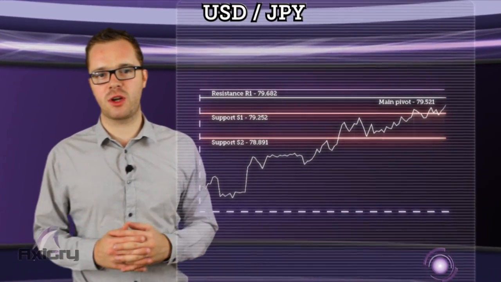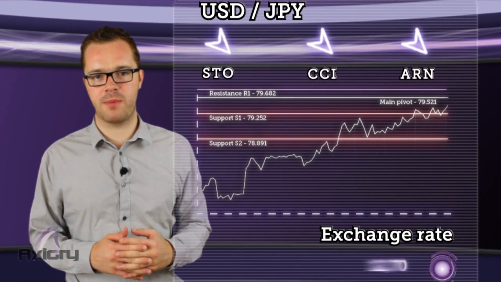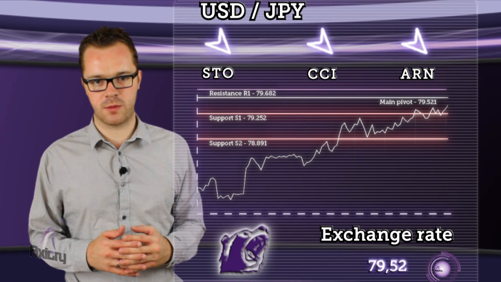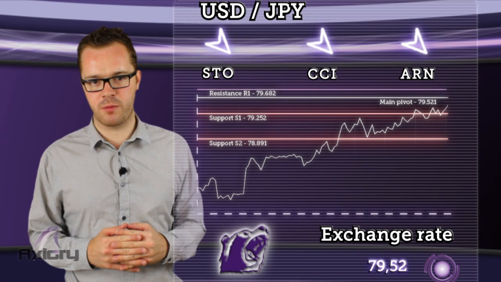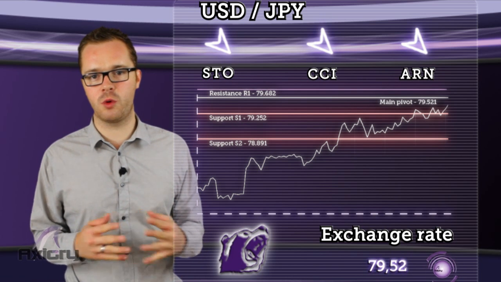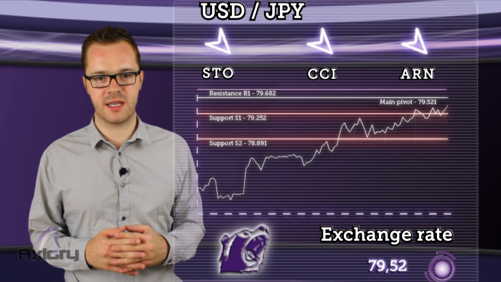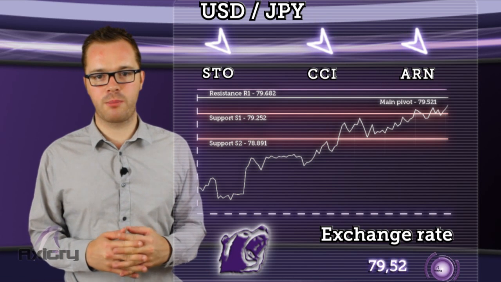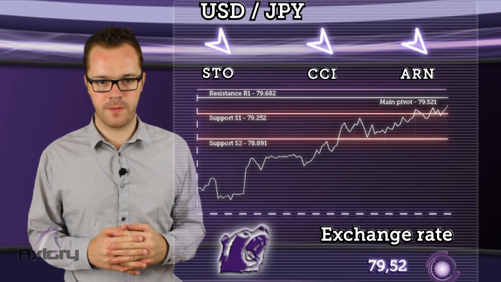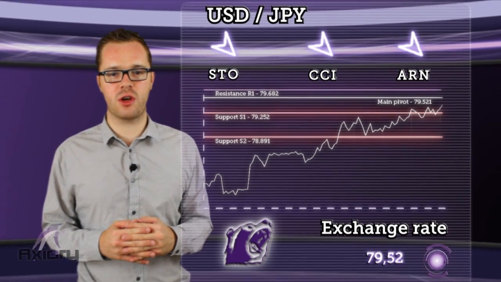Now let's move on to the dollar yen. Price has declined below daily pivot and now is heading towards support S1. If the dollar yen rebounds, it will be indicating that the upward momentum continues after a small correction and will target R1 resistance. But there is a chance for a further fall below first support and price could approach support S2. The conclusions made by Axiory's chosen indicators show a bearish trend.